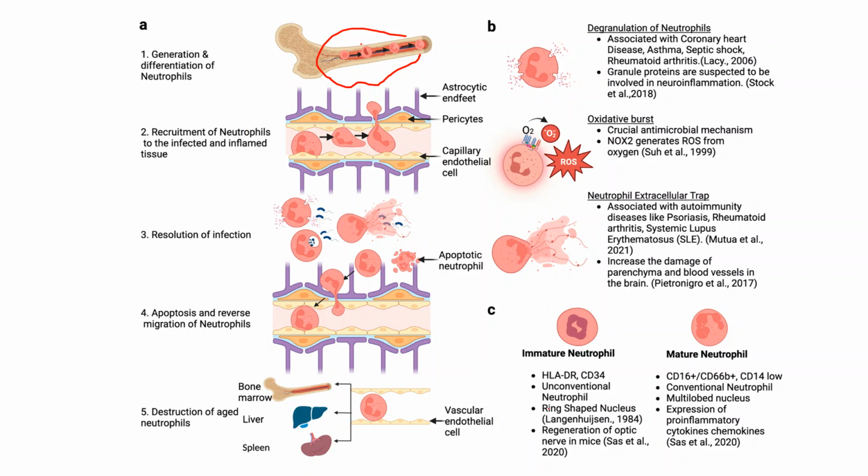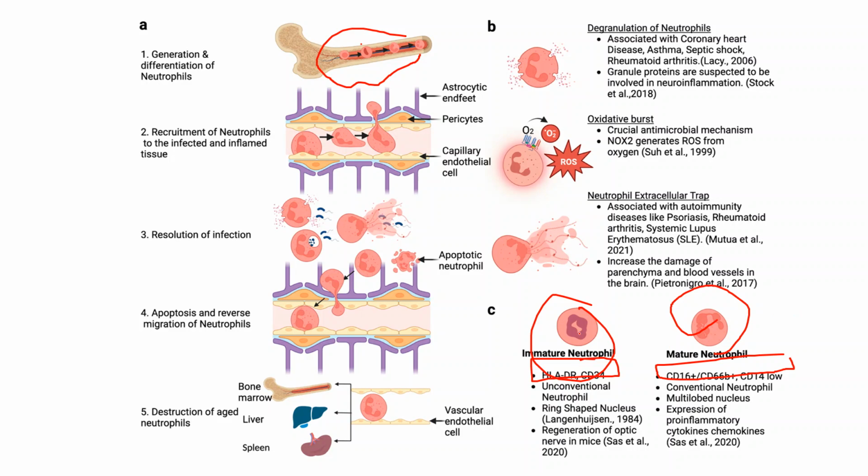And in this figure I also put how we can distinguish the immature neutrophil from the mature neutrophil. The first step is based on their markers. Immature and mature neutrophils have different markers. As we know, we can distinguish all the granulocytes through their nucleus structures or through eosin basic dye staining, so that we can see how their nucleus looks.